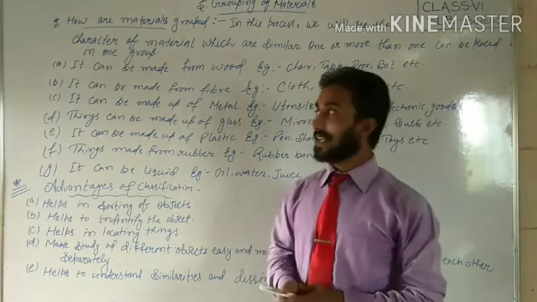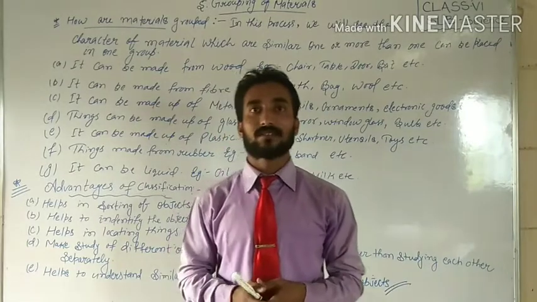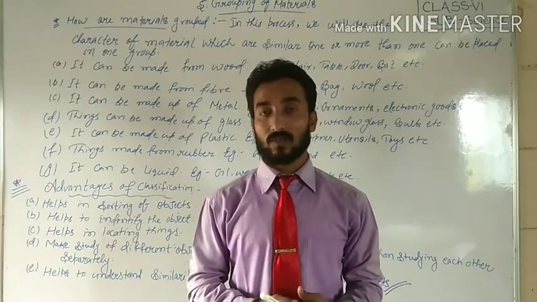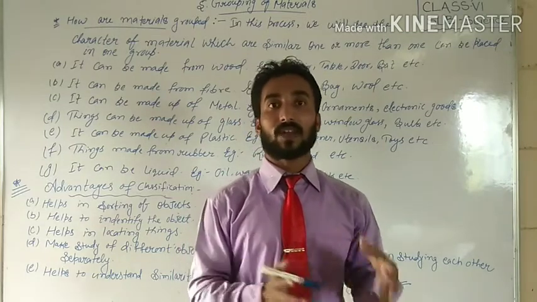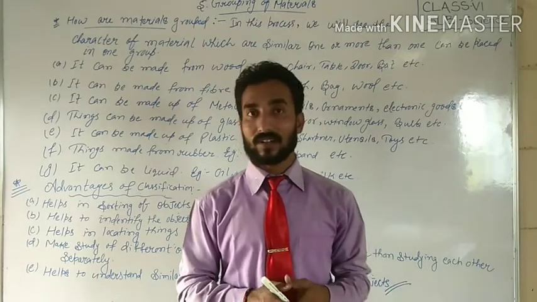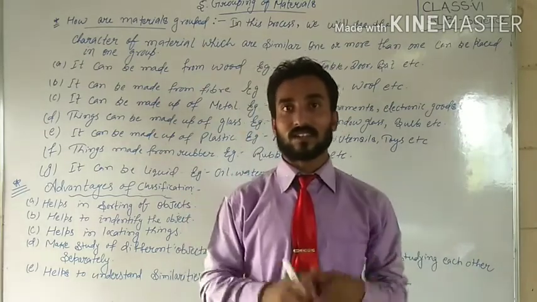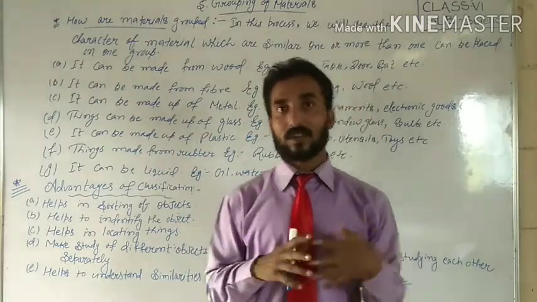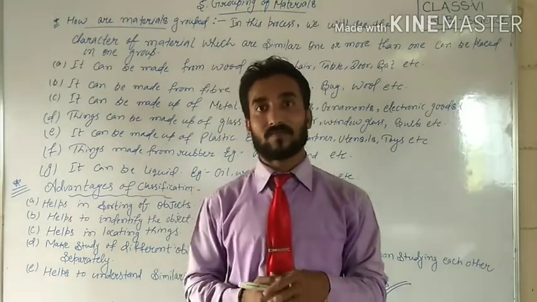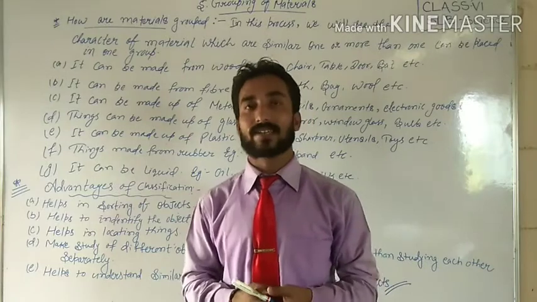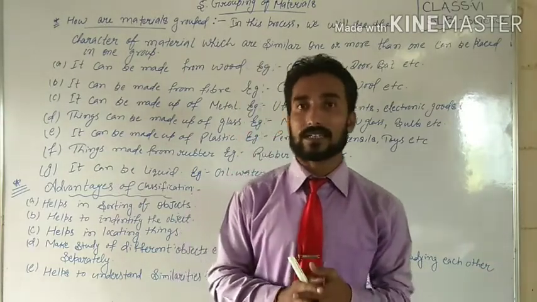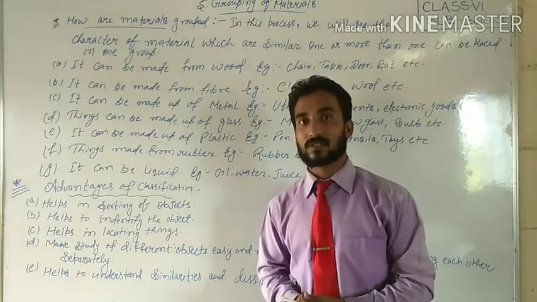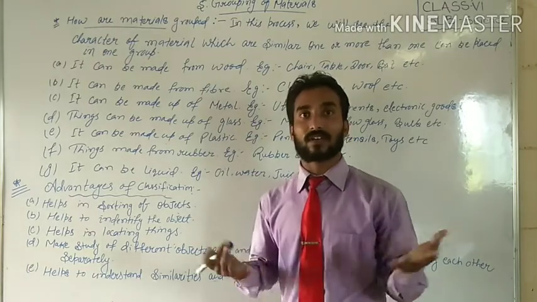As an example, I have written here cloth, bag, and many more things. At your home, collect all objects which are made with the help of fiber. You will definitely collect all clothes, whether summer or winter. It means that is made of wool, that is made of cotton, that is made of polyester, rayon, jute. These are all examples of materials which can be made using fiber. So if I talk about grouping them, then definitely you can group.